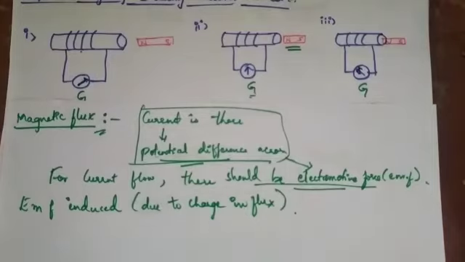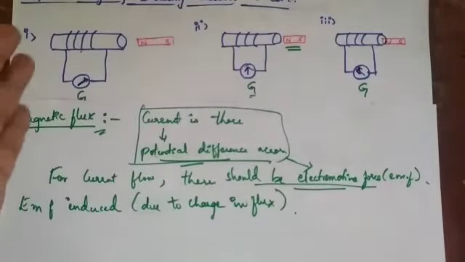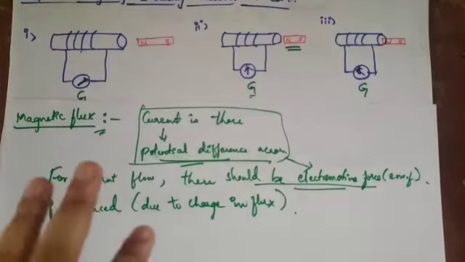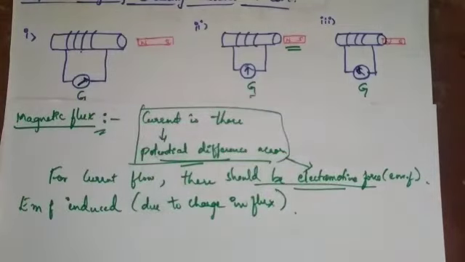Instead of saying all these things, you have to say that EMF has been induced. We have seen different ways of inducing. There may be a question in the examination: explain different ways of inducing current in the coil. You have to explain these three ways: whenever the magnet is kept near the coil, whenever it goes away from the coil, or whenever it is kept constant. All these three concepts you have to explain.